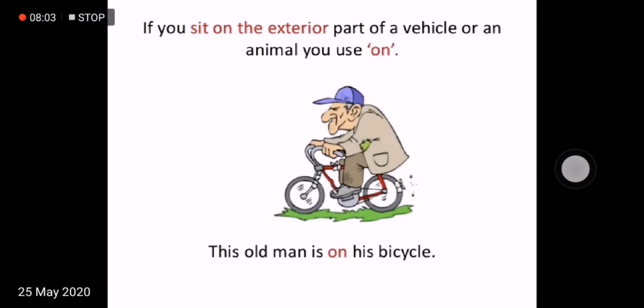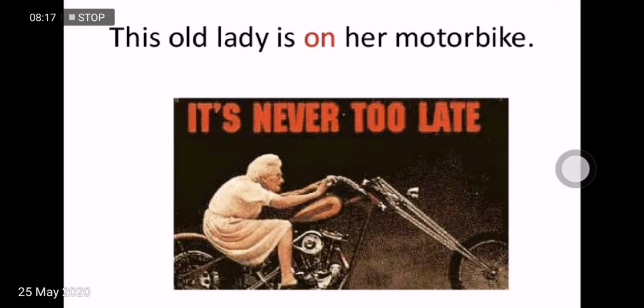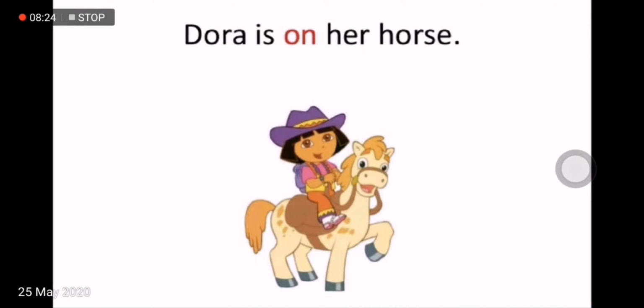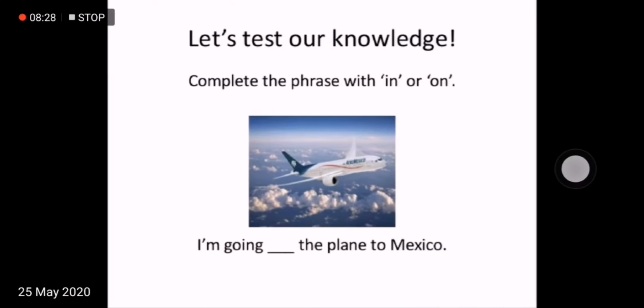If you sit on the exterior part of a vehicle or an animal, you use on. Look at this old man. This old man is on his bicycle, so use on because he sits on the exterior part of a vehicle. And look at this old lady. This old lady is on her motorbike. Dora is on her horse.